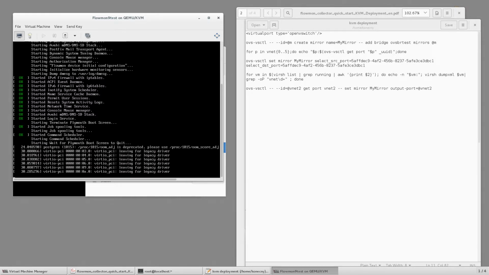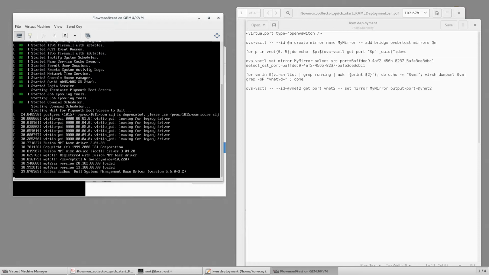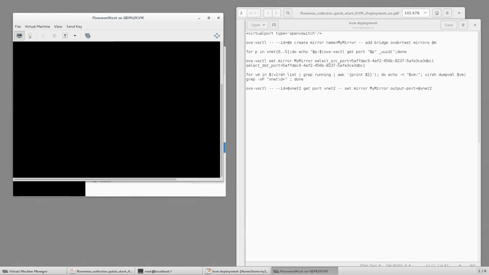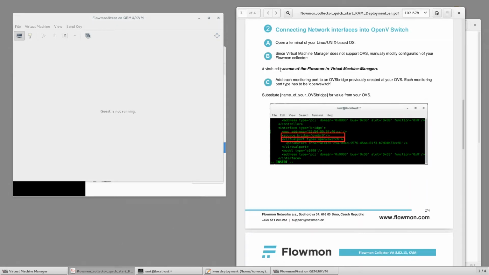It's always good to have your deployment guide always open during these steps. I have actually copied commands necessary for the deployment from this guide, and you can see them now on the right side in the notepad, and we will use them now in the command line. All right, there we are. Next step is to do configuration and editing of XML file for the virtual machine. It will be better to switch it off for these purposes. And as you can see in the deployment guide, let's just follow the steps in there.